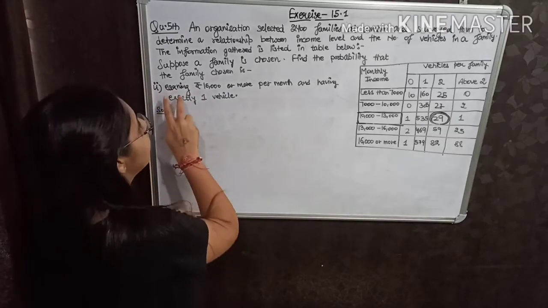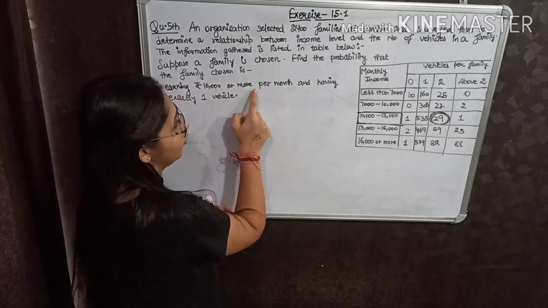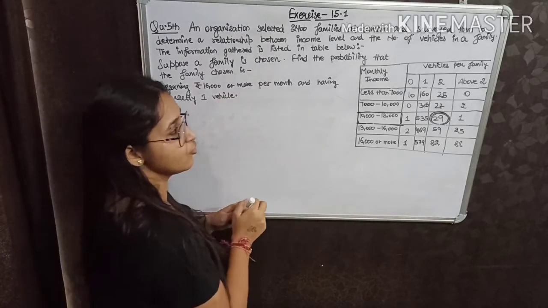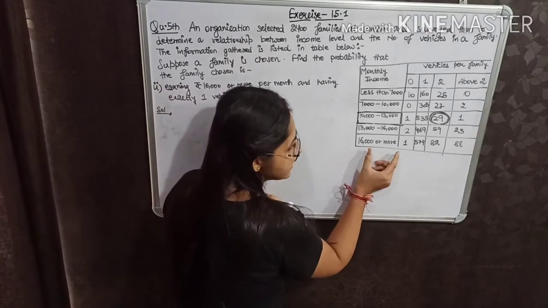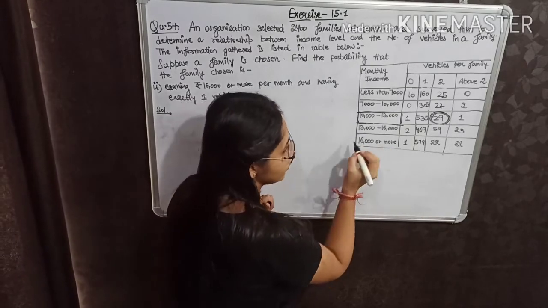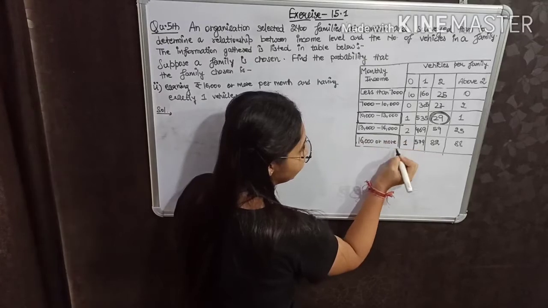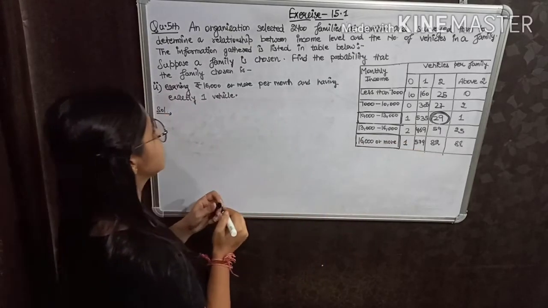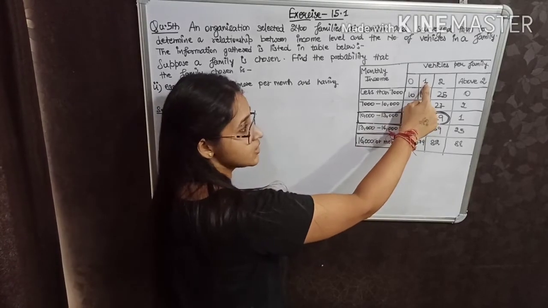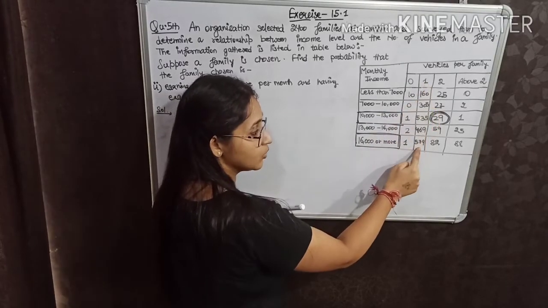The second part is earning 16,000 or more per month and having exactly 1 vehicle. So first of all, where will you go in the table? The family is earning 16,000 or more, so you will go to this particular row. And the number of vehicles is exactly 1 vehicle, so you will come to this column and this row.